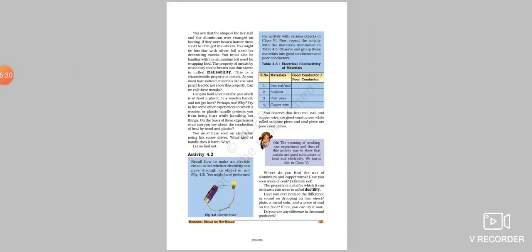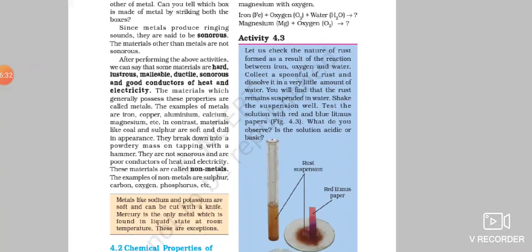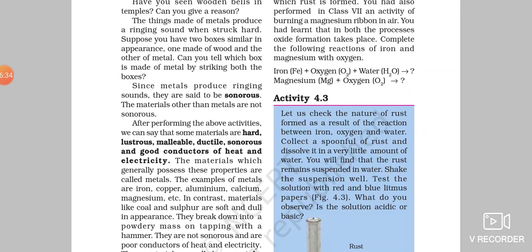Then the next property is sonorous. Do you know the meaning of sonorous? Sonorous means they produce a ringing sound. When you hit any metal, it will produce a ringing sound. That is called sonorous.